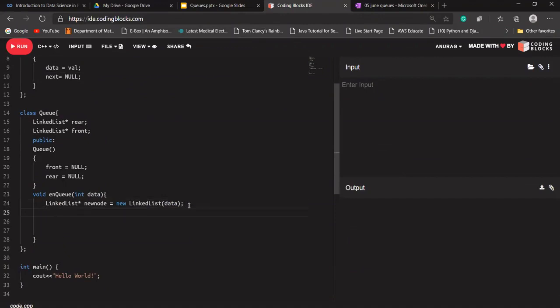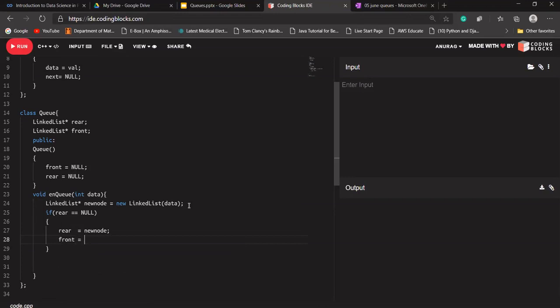let's say if rear is equal to null. What it means is we have nothing in our queue and we just need to add this value to our queue. If there is nothing in our queue, what we need to do is make rear the new node. The node that has to be added will be our first node as well as our last node.